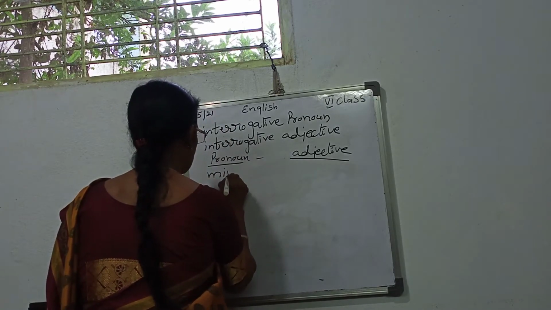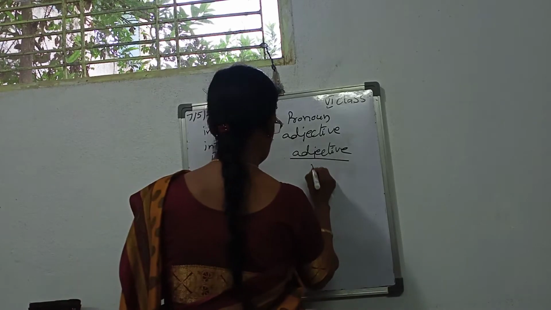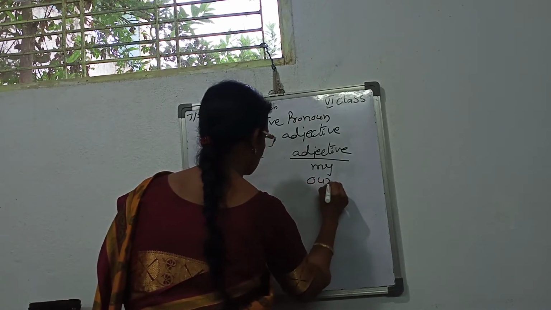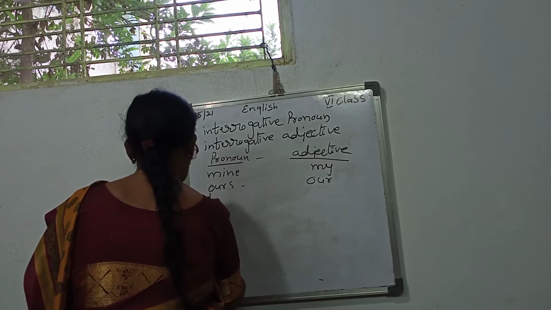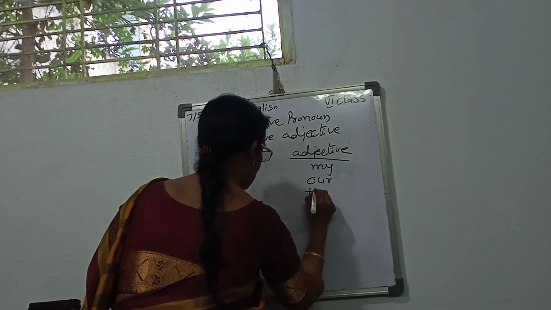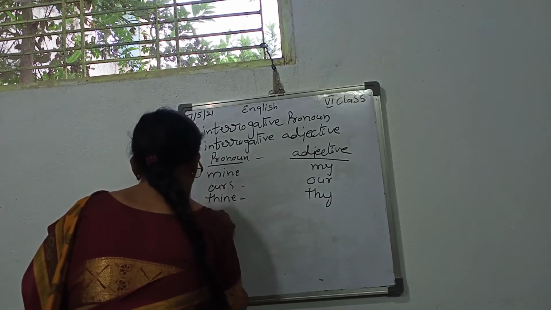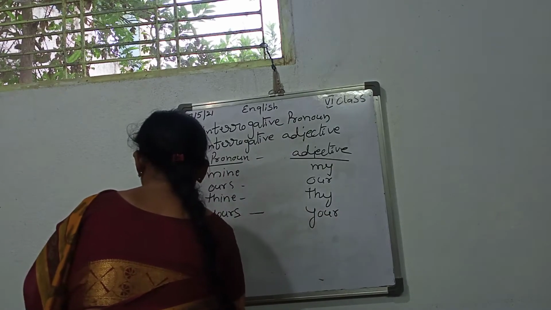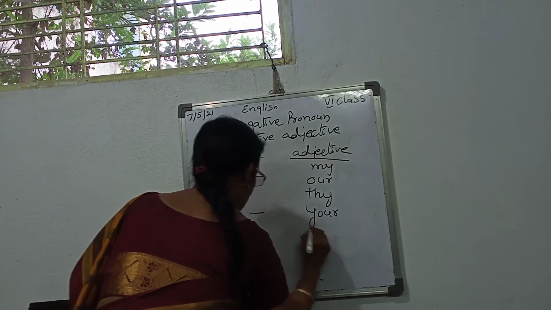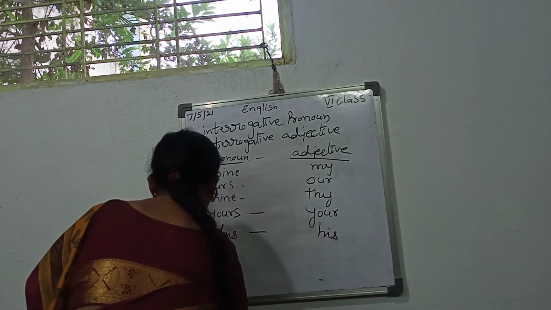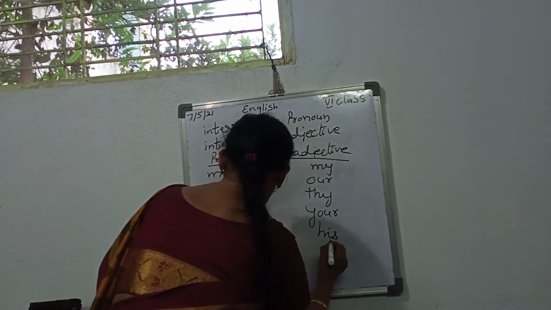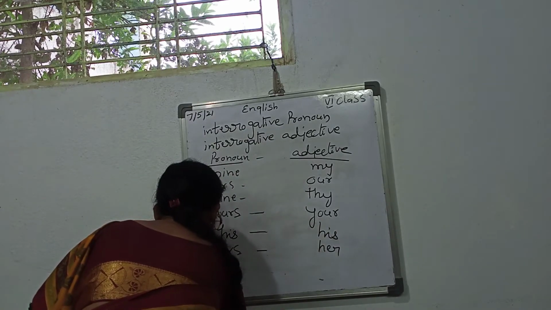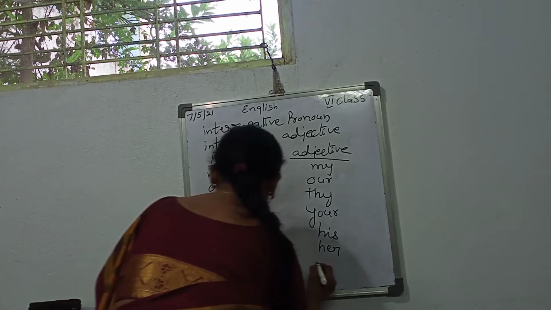Mine, these will come under the pronoun. Mine, my, ours, our, thine, thy, yours, your, his, his, hers, her, theirs, their.